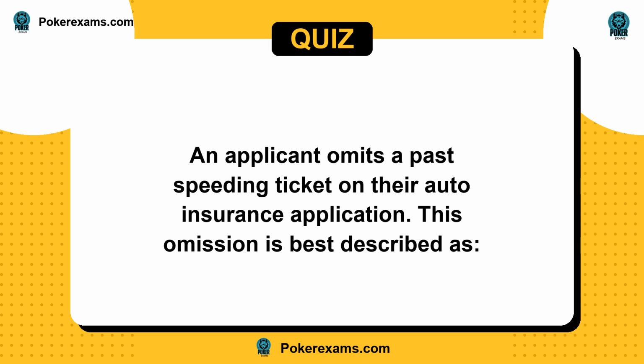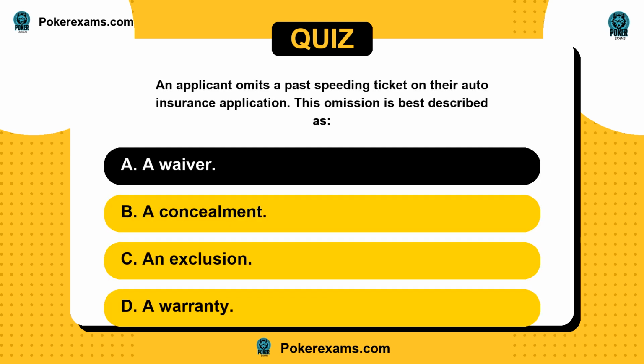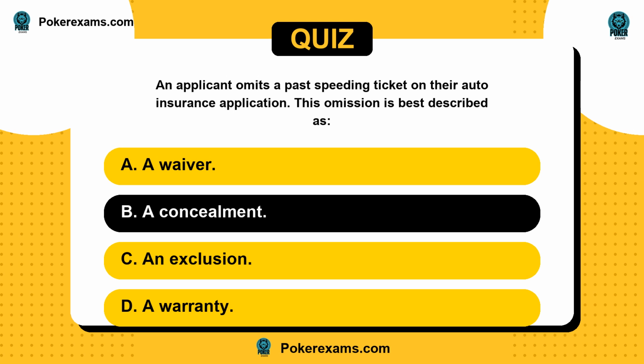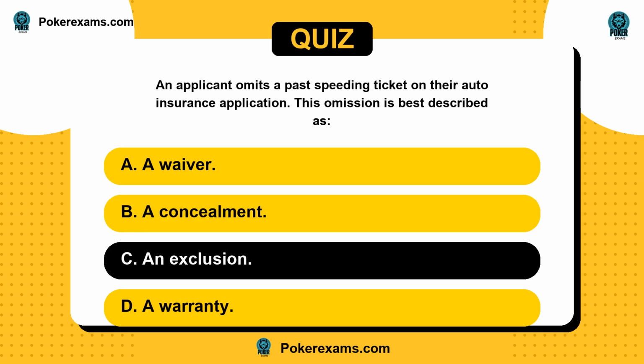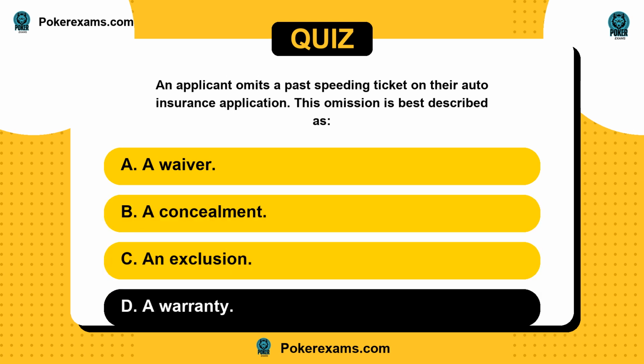An applicant omits a past speeding ticket on their auto insurance application. This omission is best described as: is it A, a waiver, or B, a concealment, C, an exclusion, or D, a warranty?